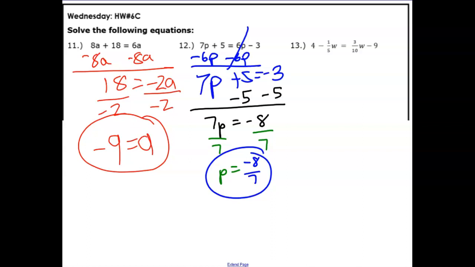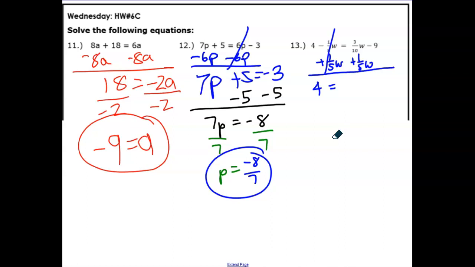So I think I'm going to add 1/5 to both sides. This way, my fraction will stay positive. My coefficient will stay positive. So I'm going to add 1/5 W to both sides. My left-hand side, only a 4 is left. And now over here I have 3/10 W plus 1/5. Now, I know already that 1/5 is the same as 2/10. So I'm going to have 3/10 plus 2/10, which will give me 5/10, or 1/2.